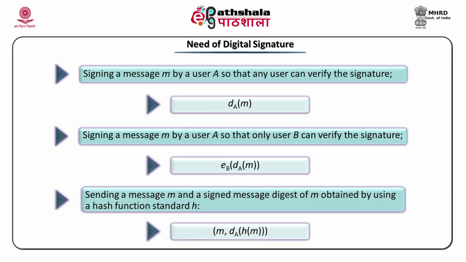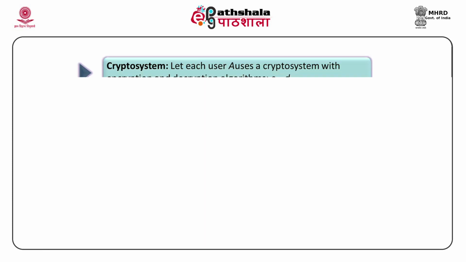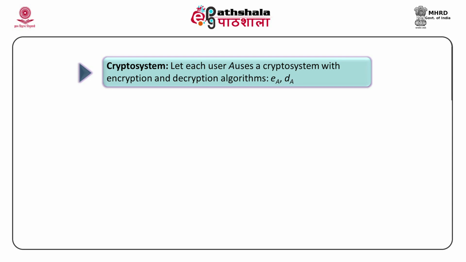Sending a message M and a signed message digest of M is obtained by using a standard hash function H. M is a message, H of M is a hash of the message, and then we are signing this hash. So M is sent along with the signed hash. The receiver would get M, compute the hash from the received M, get the signed hash back, and check if they are the same. Then the message is verified.